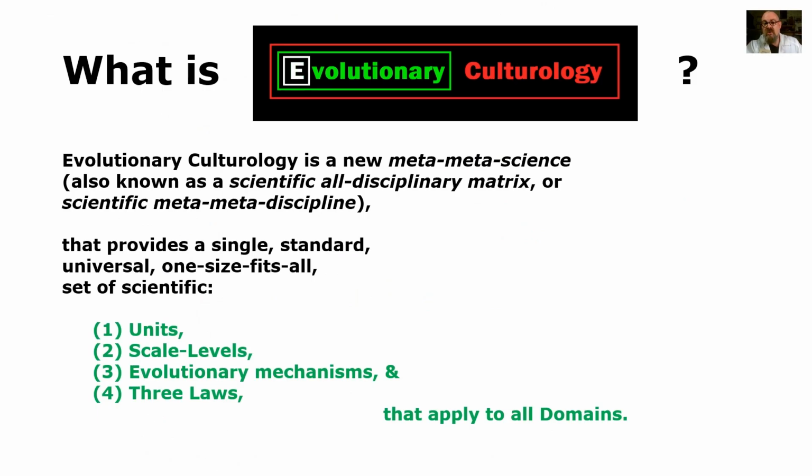So in a nutshell, what is EvCult? It's a single standard universal one-size-fits-all scientific set of units, scale levels, evolutionary mechanisms and 3 laws that apply to all domains, because it's a meta science of everything, including the arts and humanities, including, for example, novels like Mary Shelley's Frankenstein, say.